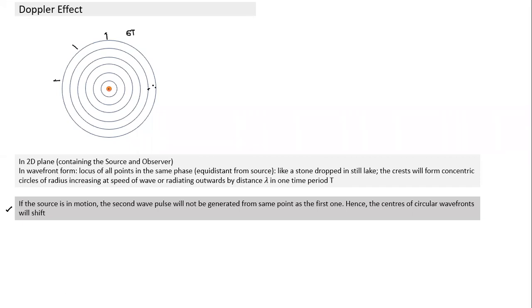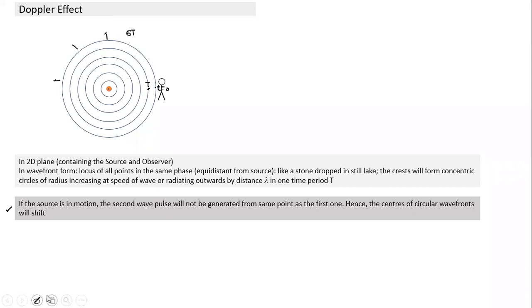Okay, so basically what will happen, this was created at t is equal to 0. This was created at t. Its center will indicate the position of the source at time t is equal to 0. The center of this circle should indicate the position of the source at time t. And if the positions of the source were not the same, it will look like this.